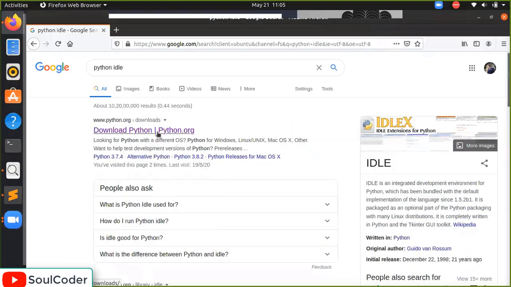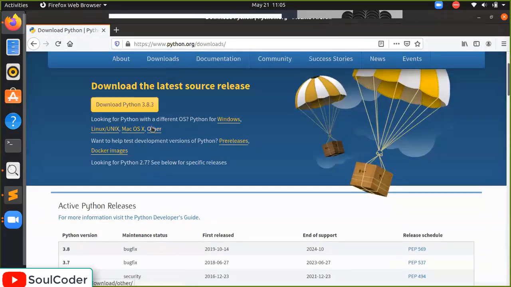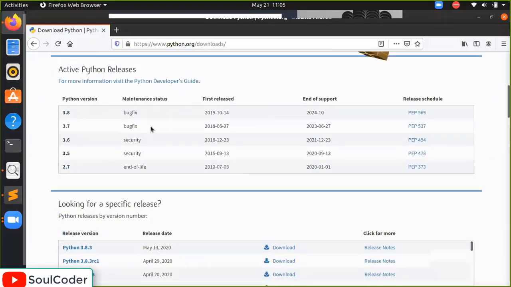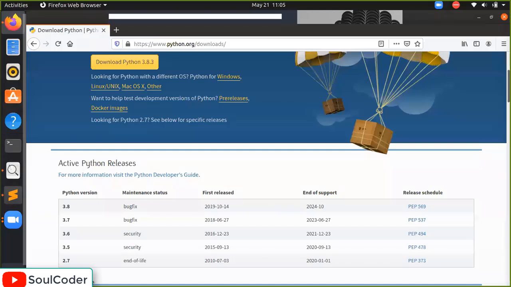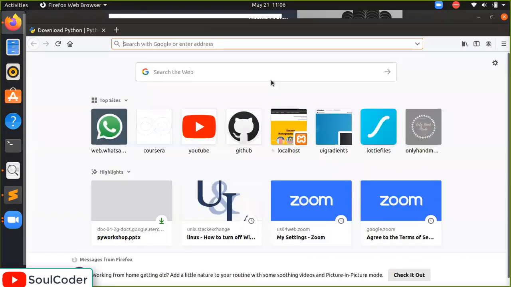Okay, so this is the download Python page. This is the official website of Python where you can download the Python IDLE. So what is Python IDLE? If you are using Windows, okay, don't worry about my computer screen. This is Ubuntu, the Linux distribution. You can download it by clicking here. I have already downloaded it, but I am going to use a different text editor, which is Sublime Text.